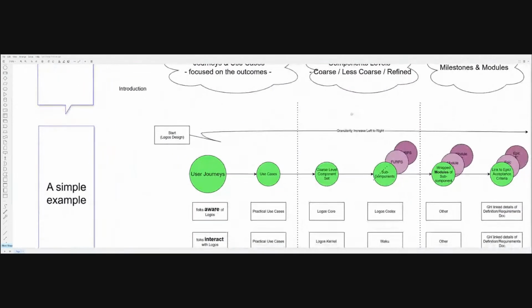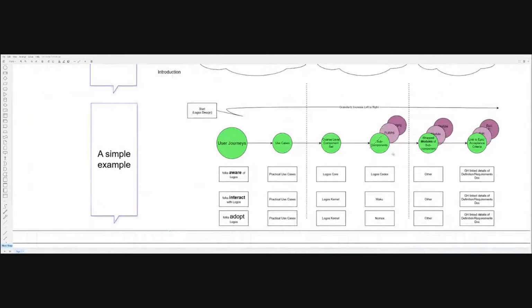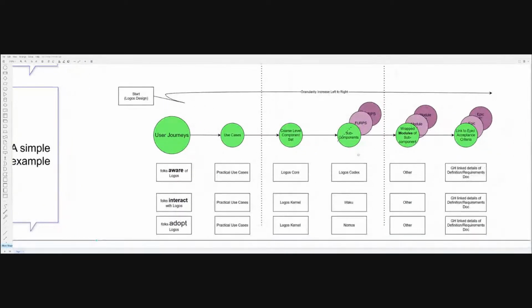So what I've done here is taken a very simple example of, hey, we're talking about awareness. Let's talk about the use cases. Let's talk about the core components. Let's talk about subcomponents. And ultimately, let's talk about modules and linking those modules even back as far as the milestones. So we slice things up and we eventually get to a world where people start to understand core things, core things and the building blocks. And we start to talk about those.